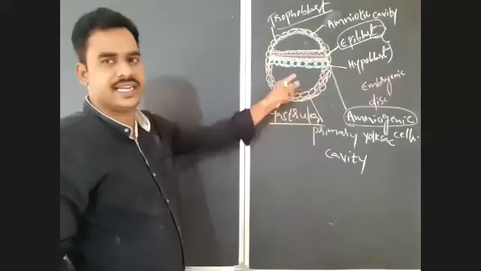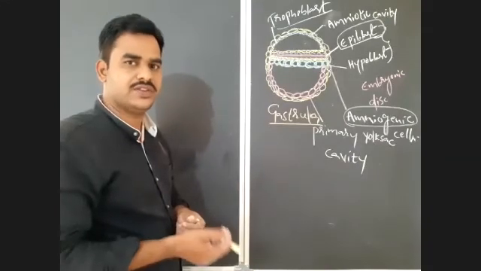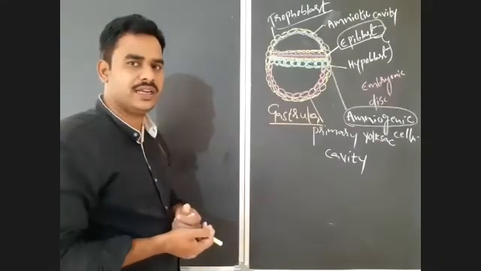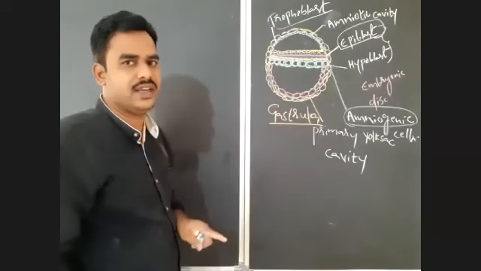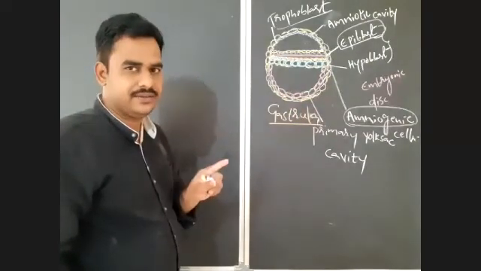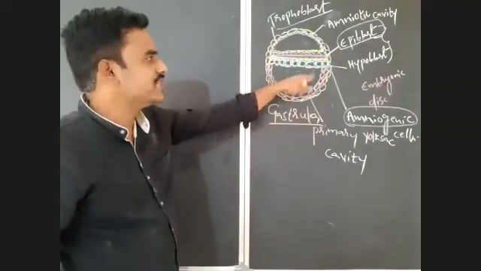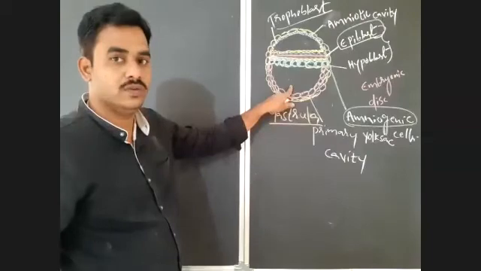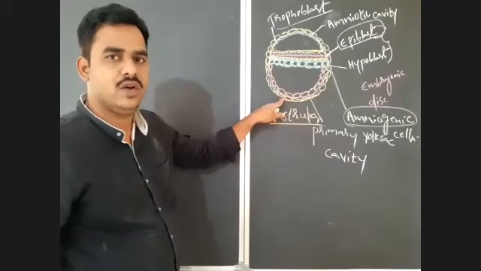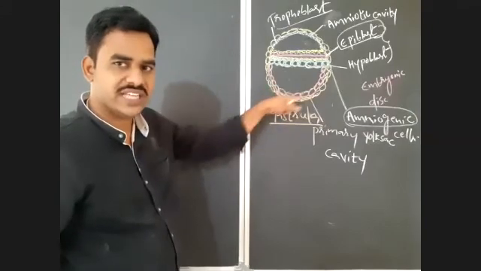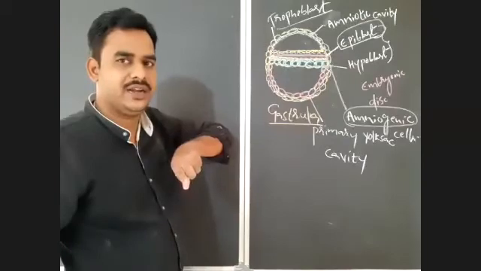This yolk sac cavity will modify into the yolk sac in future; we will discuss that when discussing the embryonic layers. That you should notice here: the secondary yolk sac cavity is formed. Is it clear? After that, one more thing: this hypoblast will modify into endoderm in future. So the yolk sac is internally lined by endoderm.